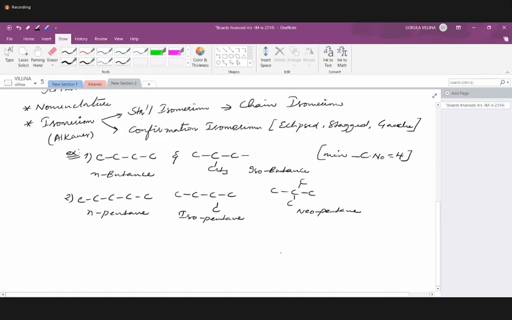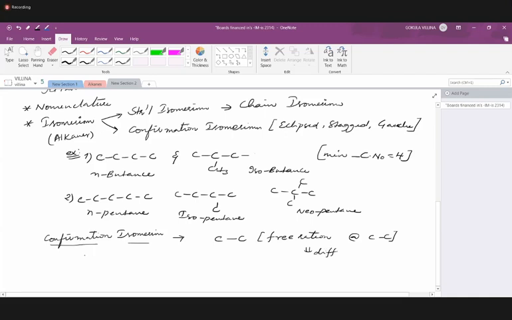Now coming to conformational isomerism. Here we are talking about different spatial arrangements, only for molecules having a carbon-carbon single bond. Why? Because there will be free rotation around the carbon-carbon bond, and because of that we end up with different spatial arrangements.